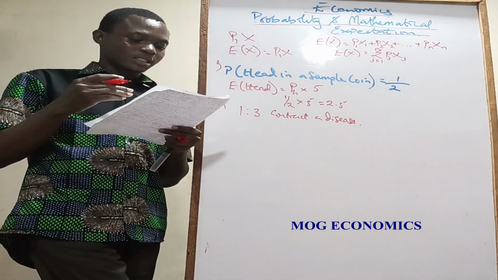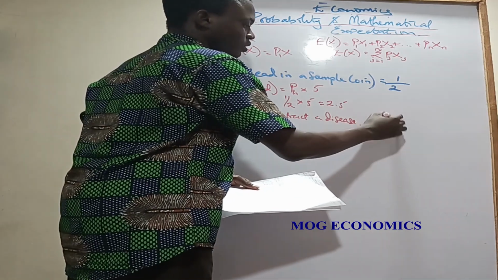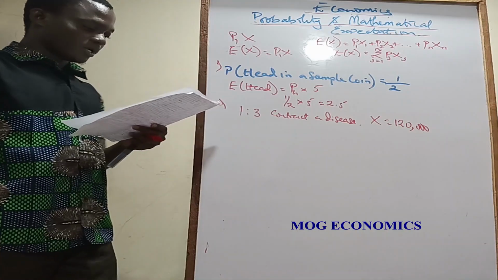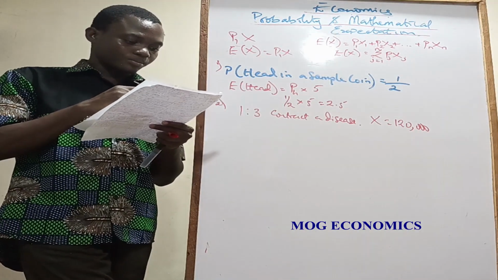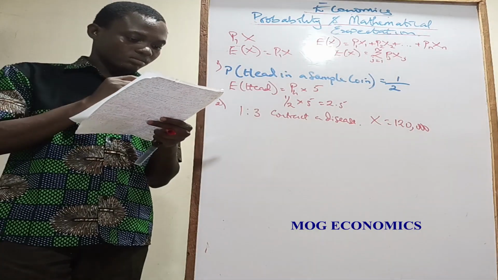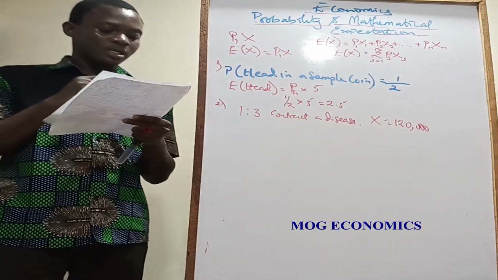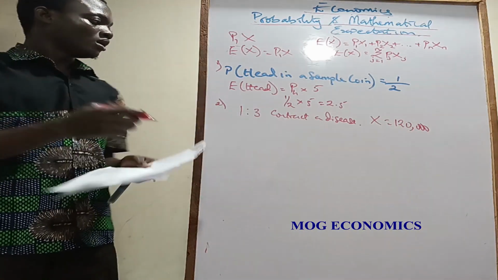We contract a disease, and there are 120,000 persons. So how many people do you have? 120,000 people, and 1 in 3 of them contract a disease. So what is the expected value? I want to read the question. If there's a chance of we contract a disease and there are 120,000 persons, the expected frequency of ill patients.